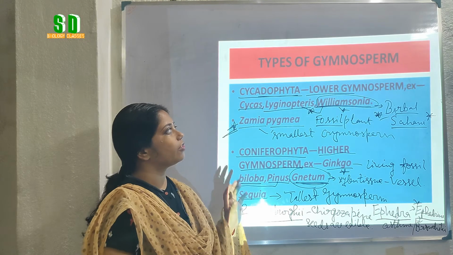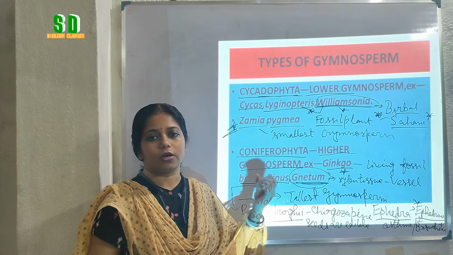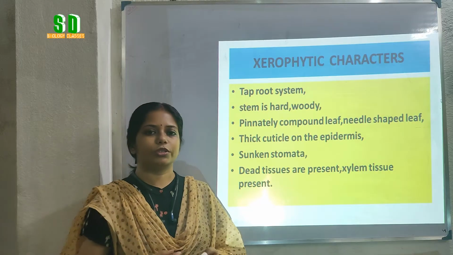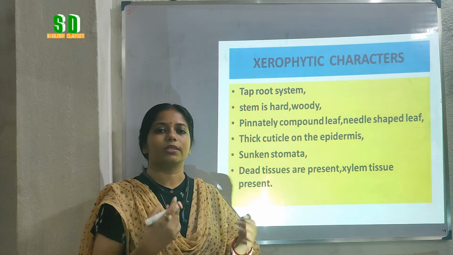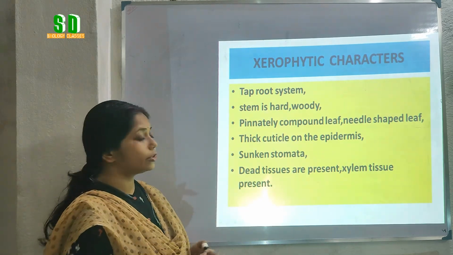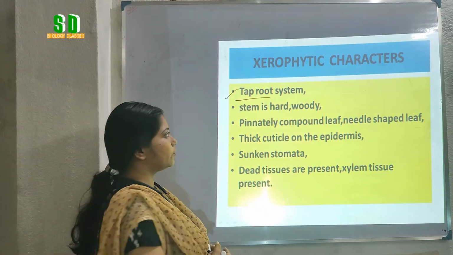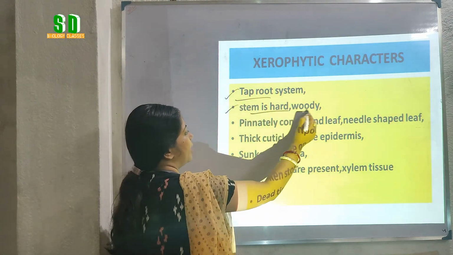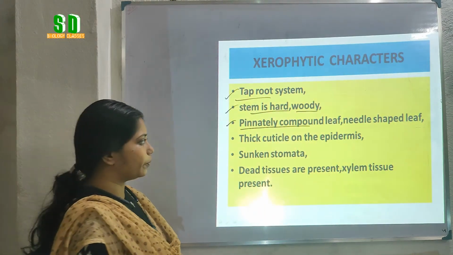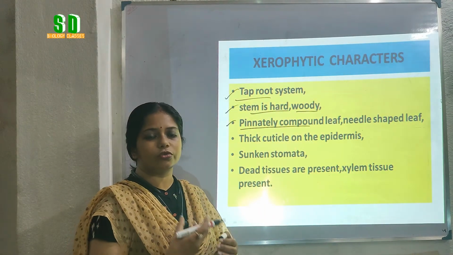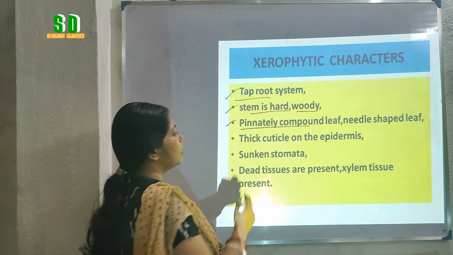These are the important facts or the objective type questions that can come from this gymnosperm portion. Now students, we have seen that gymnosperms bear xerophytic characteristics. That means they have some similarities with xerophytic plants. What are those similarities? They have a taproot system like most xerophytic plants. Their stem is hard and woody. They bear pinnately compound leaves and needle-shaped leaves also. Needle-shaped leaves usually do not have stomata, and that's why they can reduce transpiration.